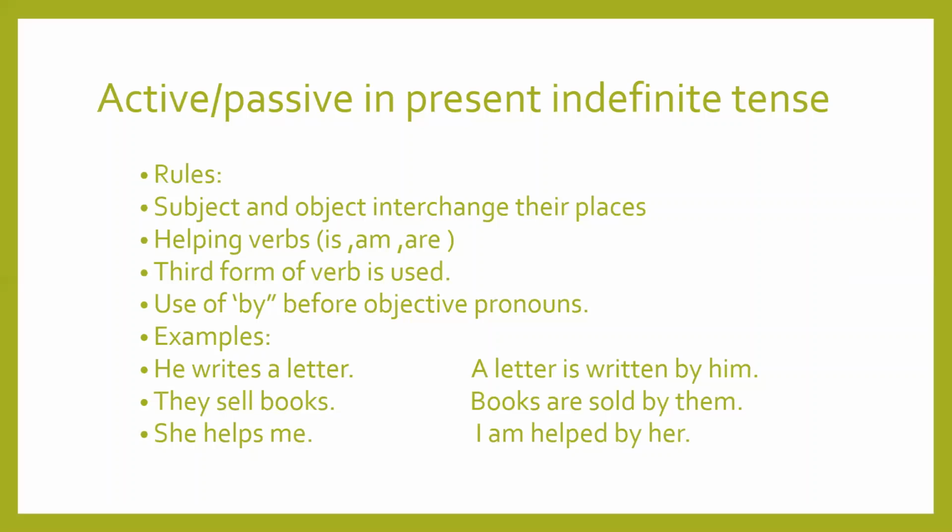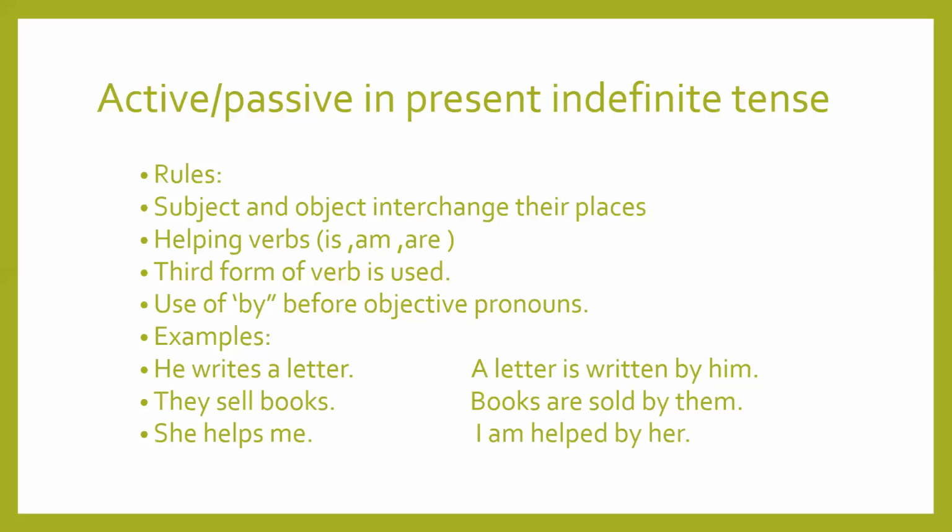Now in case of passive voice, we always use objective pronouns, and by comes before that objective pronoun. And in case of names, there is no change. We have to write the name. If the subject is a name, then it will also remain the name at the objective place. Okay, now look at the examples.